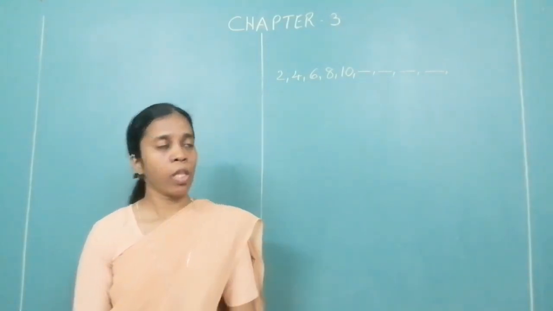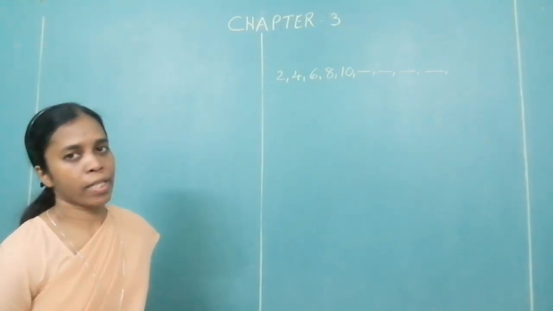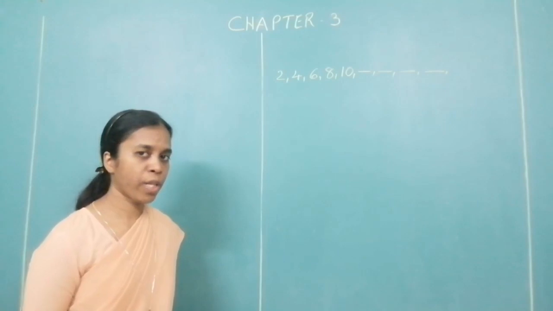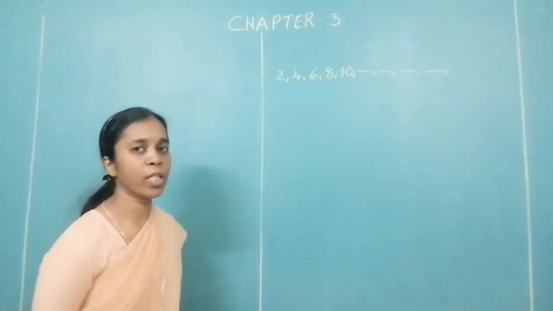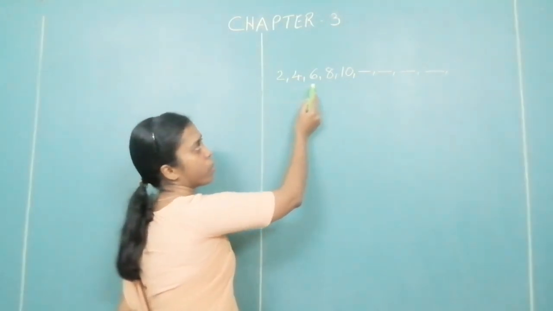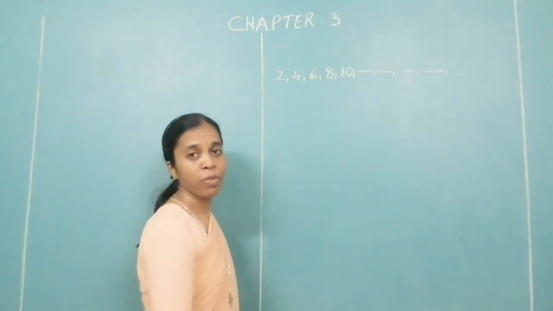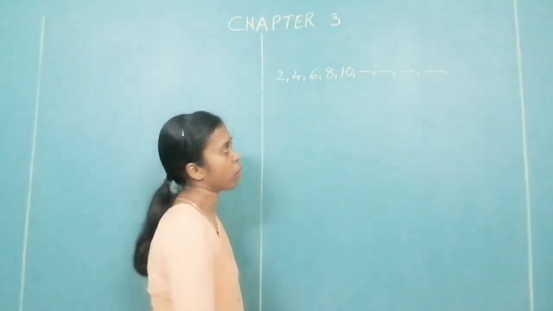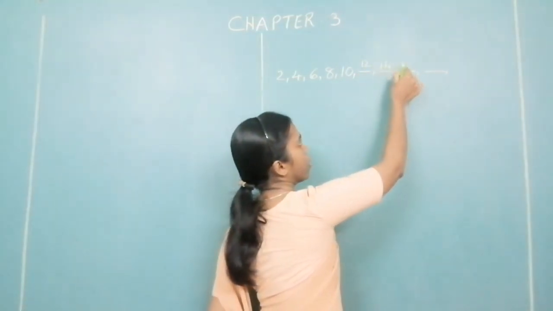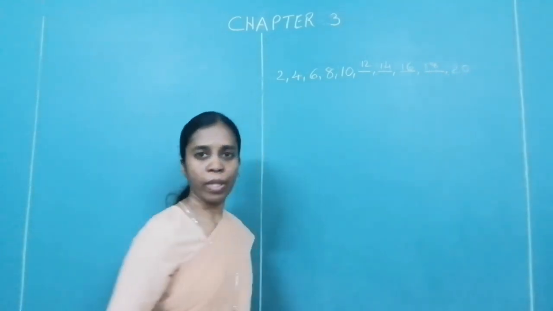Okay, now I have an AP on the board, 2, 4, 6, 8, 10, and so on. What is the first term? 2. What is the common difference? T2 minus T1, that is 4 minus 2 is 2. So this is my first term, second term, third term, fourth term, fifth term. If I ask you which is my 10th term, you will add plus 2, 12, and you get 14, 16, 18, 20, and you will tell me.